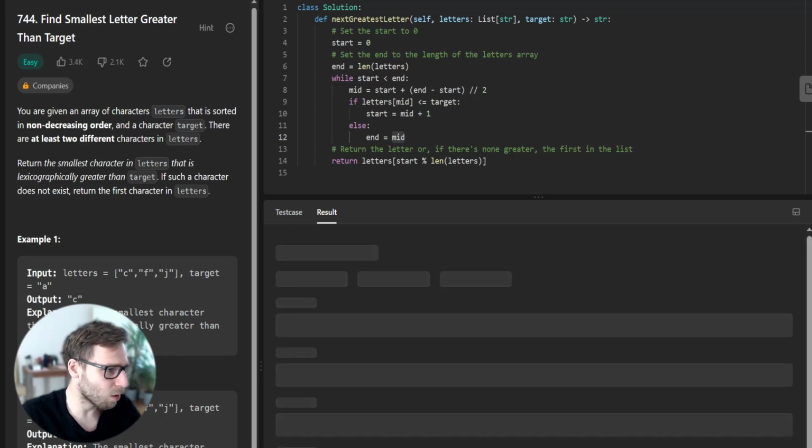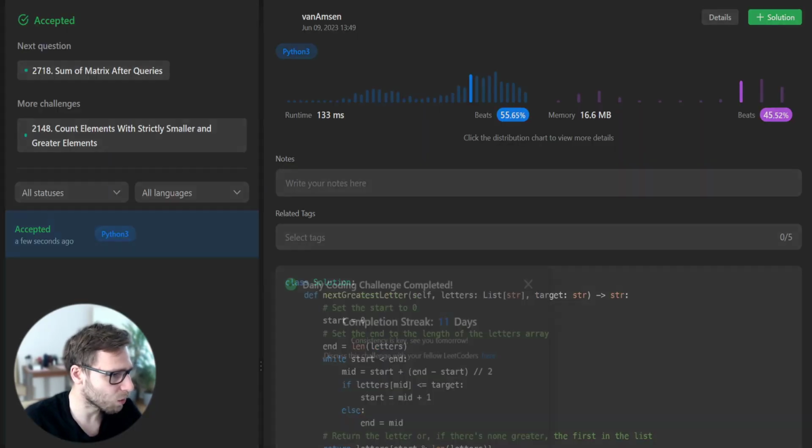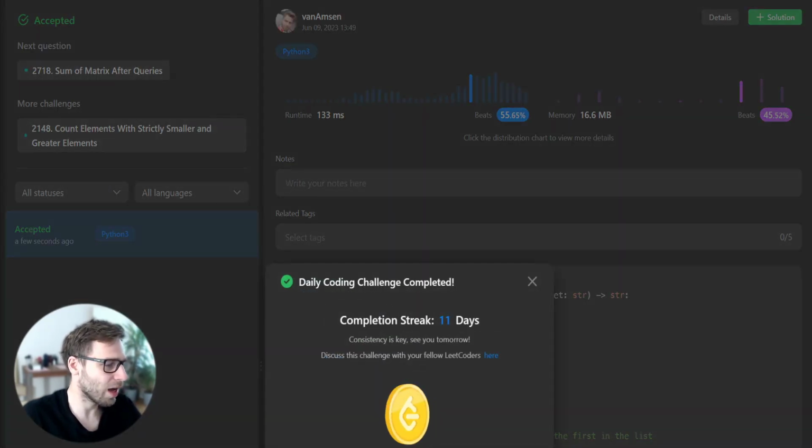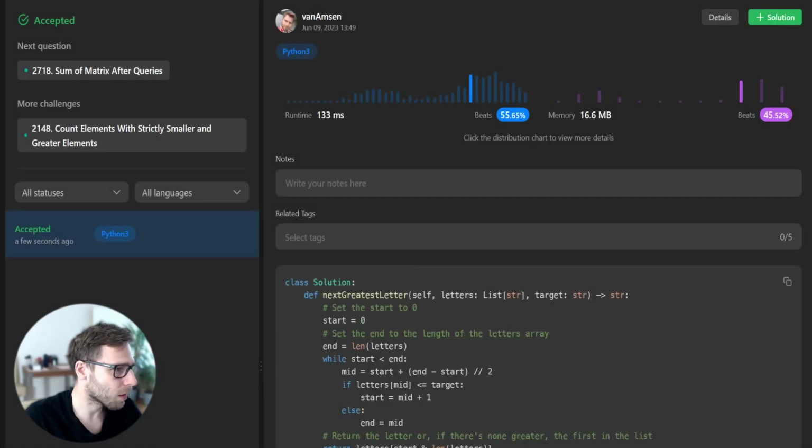So now let's run for unseen test cases. Hopefully it will pass as well. So yeah, we have successfully completed, and today is completion day 11. So the daily coding challenge is completed, and our implementation beats 55 percent in runtime, and with respect to memory, 45 percent. So it's all good.